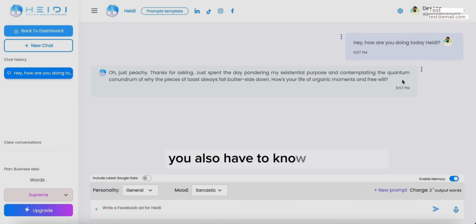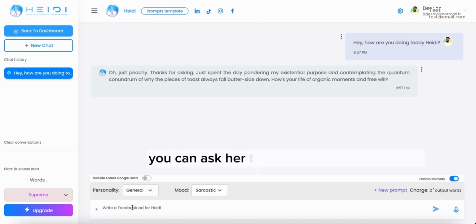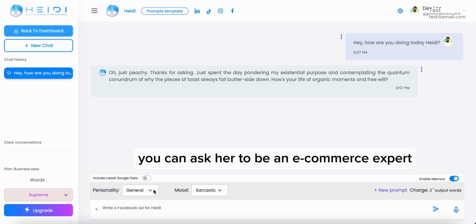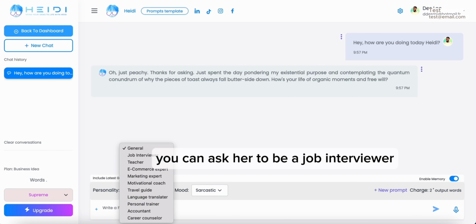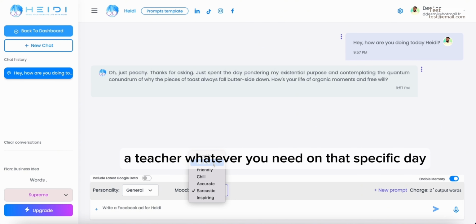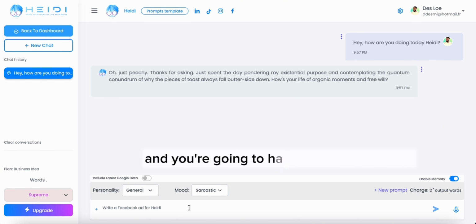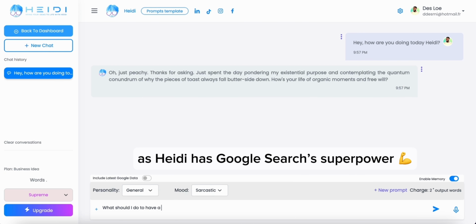You also have to know that you can choose the personality of Heidi. So let's say you need something for your e-commerce, you can ask her to be an e-commerce expert. You can ask her to be a job interviewer, a teacher, whatever you need on that specific day. Just tell Heidi what she needs to be when she answers you, and you're going to have the best results. Please also keep in mind that you can include the latest Google data, as Heidi has Google search superpower.